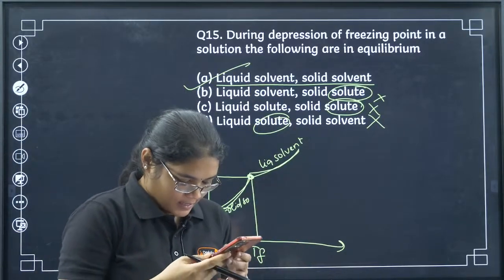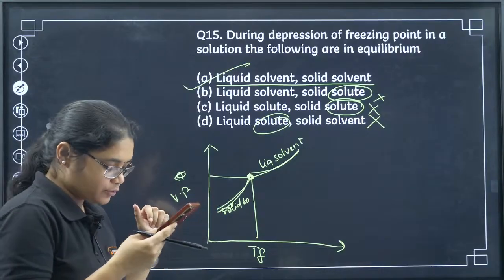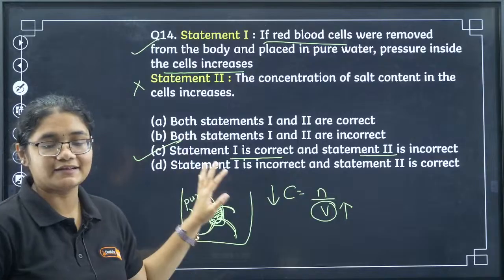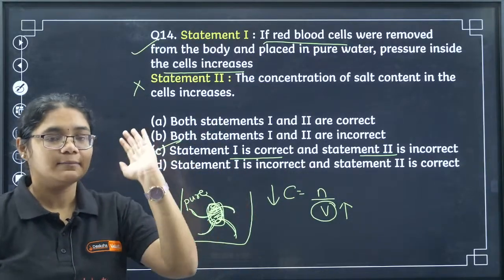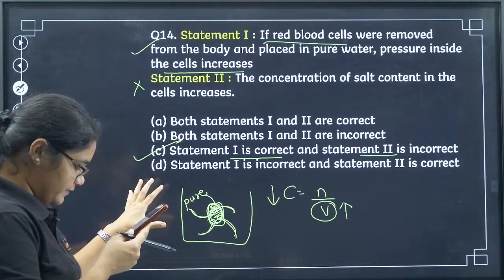Anita has asked to explain once more. So Anita, I think you are saying for question number 14, I'll explain it once again. By that time, other students, be ready with your calculators, pen and paper. We'll solve 3 numerical questions. So now Anita, see here.